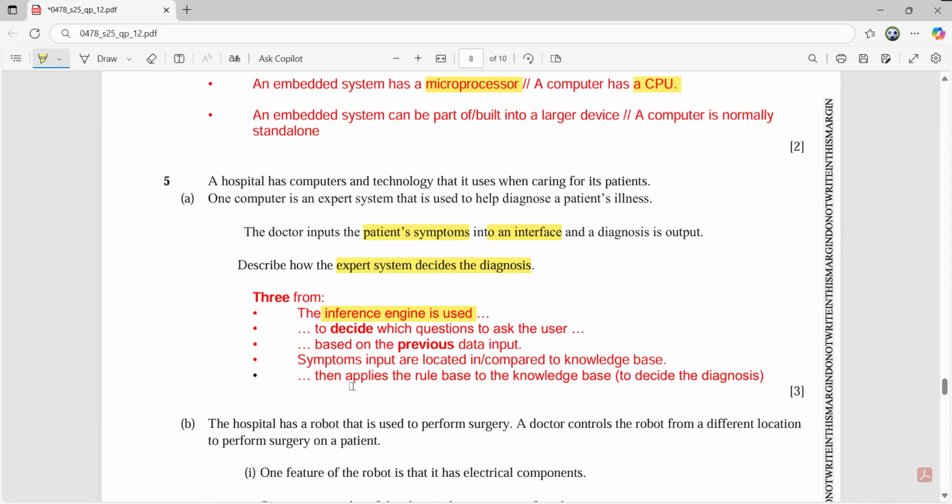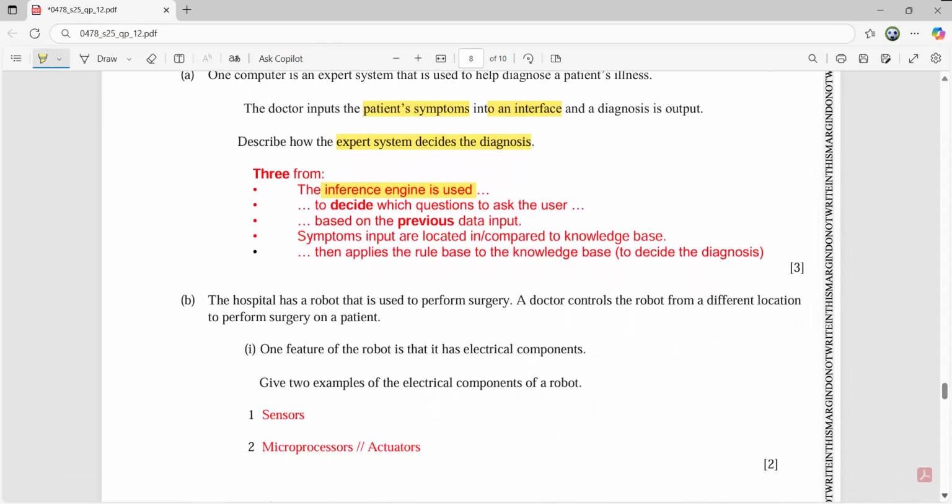So in this manner, if you have mentioned 3 valid points out of this whole discussion: the inference engine decides which questions to give to the user based on the input given already, it searches its knowledge base, and the rule base decides the correct diagnosis, which will be output on the screen. So 3 valid points and 3 marks are yours.